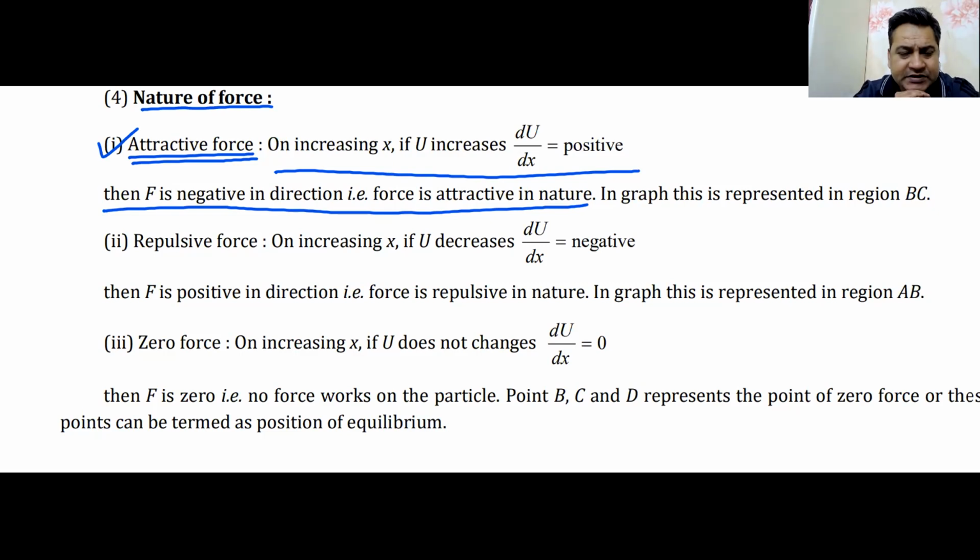Hanak has given me an answer, and he's writing: when displacement increases, if potential energy increases, then the derivative. You are just writing what is written in the sheet, beta. I don't think that you understand what you are writing.